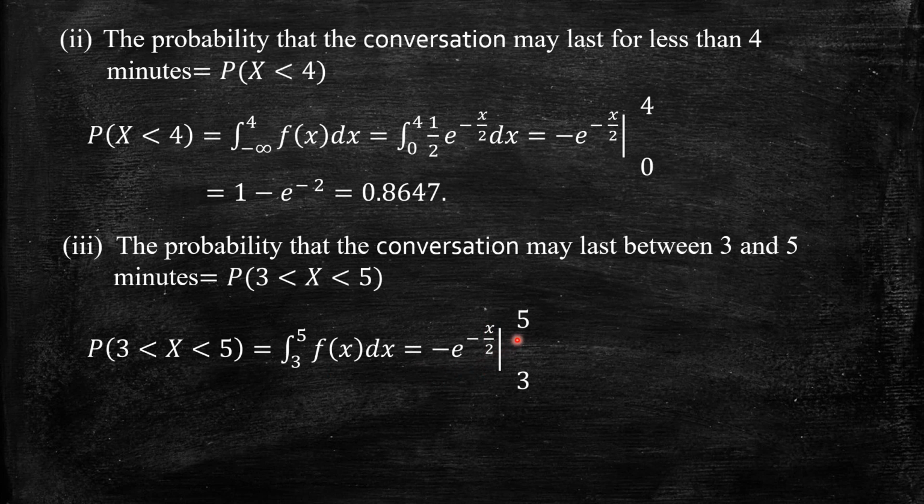So minus of, when x equal to 5, e power minus 5 by 2, minus when x equal to 3, e power minus 3 by 2. Since we have a minus sign outside, it is e power minus 3 by 2 minus e power minus 5 by 2. The answer is 0.1410.